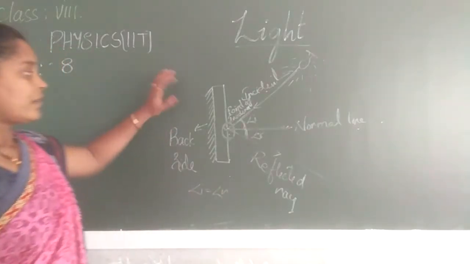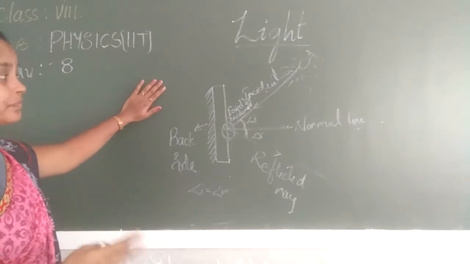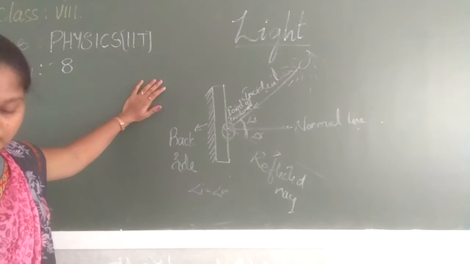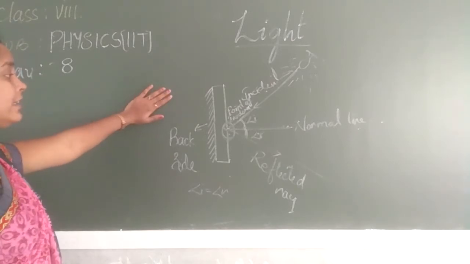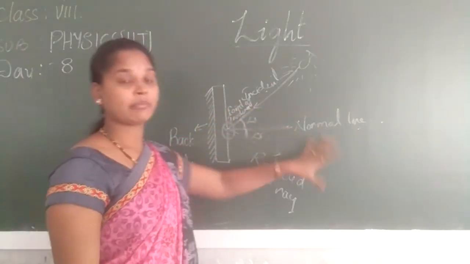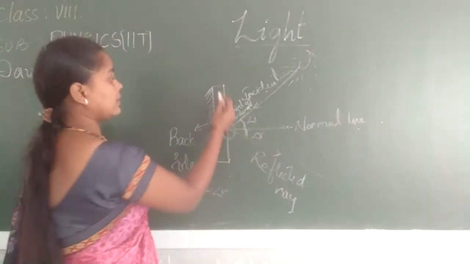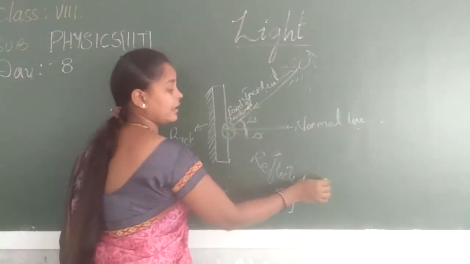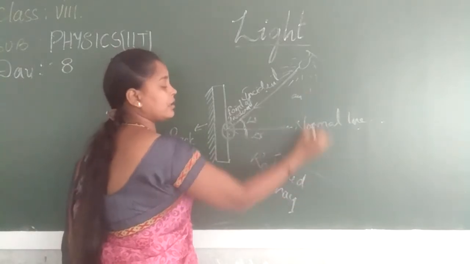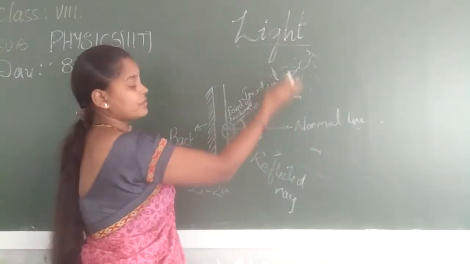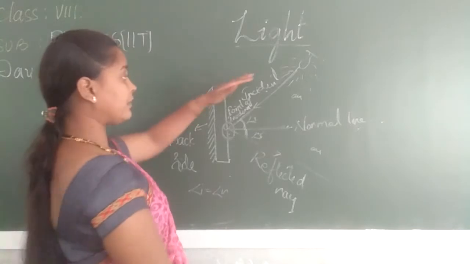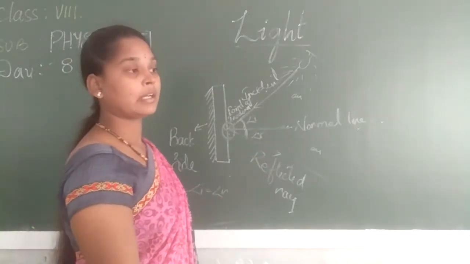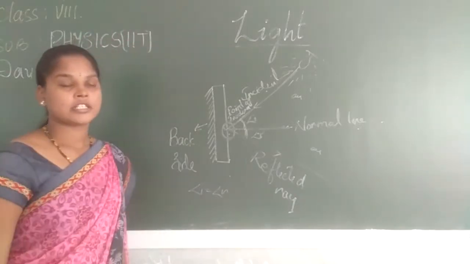Next, what is reflection? The phenomenon in which a ray of light is reflected back from one medium to the other medium. This is one medium and this is also one medium. So from here it is hitting and then going back. Here air is there, and here also the same air is there. These are the same medium, so the light is reflected in the same medium. It is called reflection of light. When light reflects from a point or from any surface, it is called reflection of light.